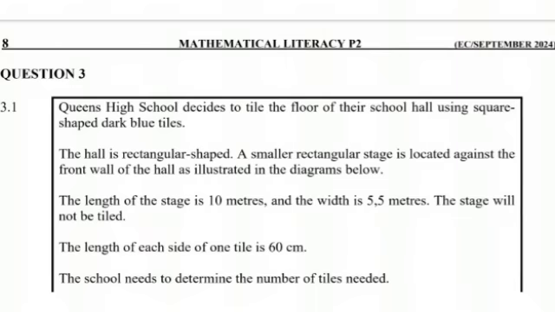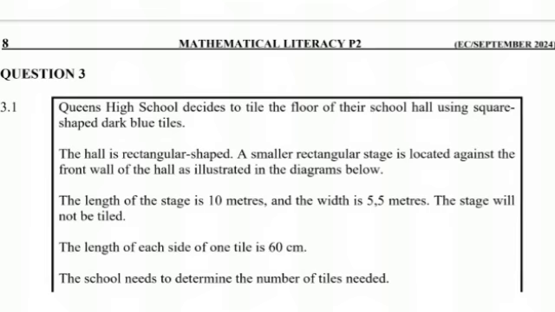So let's look at a question 3 question. In 3.1 we have Queen's High School decided to tile a floor of their school hall using a square-shaped dark blue tile. The hall is rectangular shaped. A smaller rectangular stage is located against the front wall of the hall as illustrated in the diagram below. The length of the stage is 10 meters and the width is 5.5 meters. The stage will not be tiled. The length of each side of the tile is 60 centimeters. The school needs to determine the number of tiles needed.